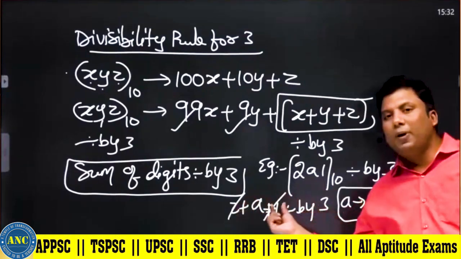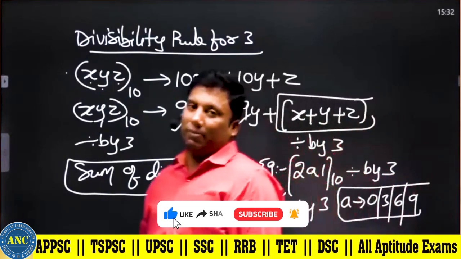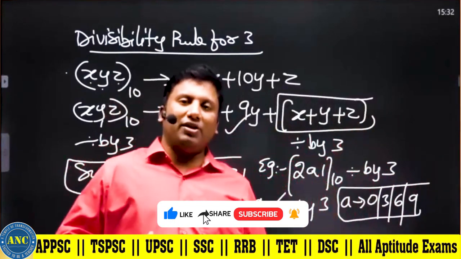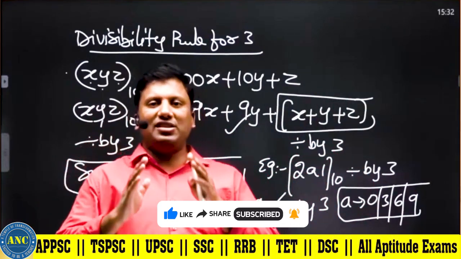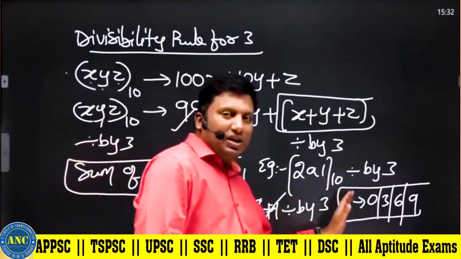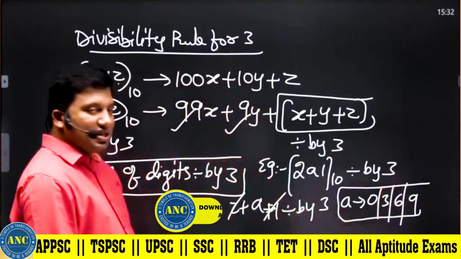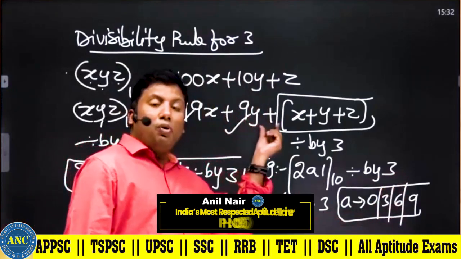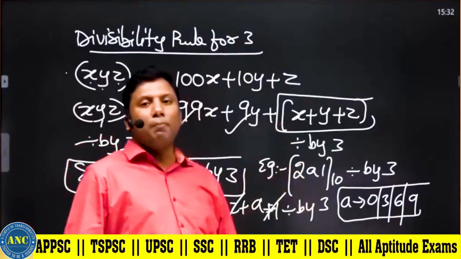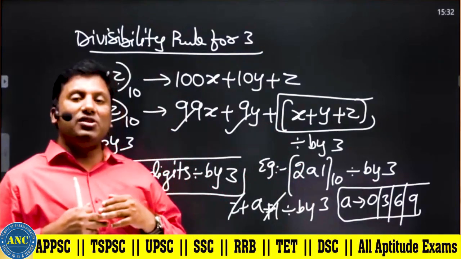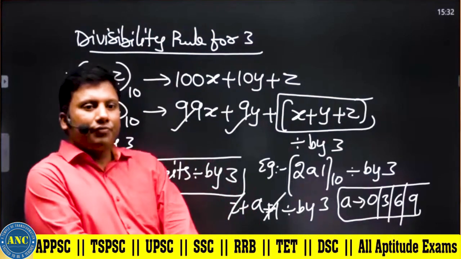Why? Because 2 plus 1 is divisible by 3, a should be divisible by 3. So a can be 0 or any multiple of 3: 3, 6 and 9. a can be 0, 3, 6 or 9. Abhi, I gave a proof for you why it should be divisible by 3, and I gave an example for you how to use the divisibility rule for 3 for your doubt. I hope it is clear.